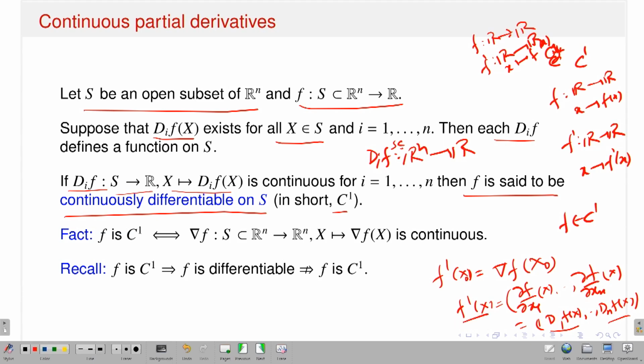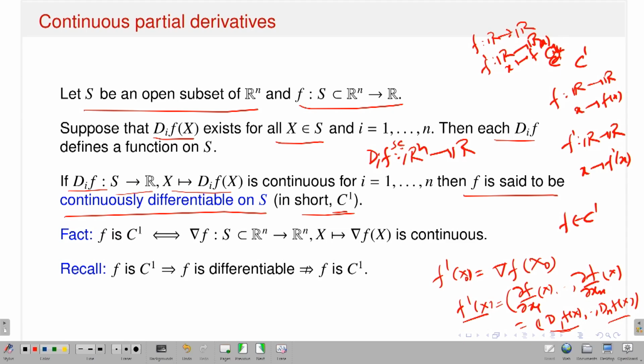So in that case also the total derivative exists, and it is also continuous because each component is continuous by the hypothesis given. Therefore, if all the first order partial derivatives exist and are continuous, then f is said to be continuously differentiable on S, and in short form I will write C1. The 1 stands for once continuously differentiable.